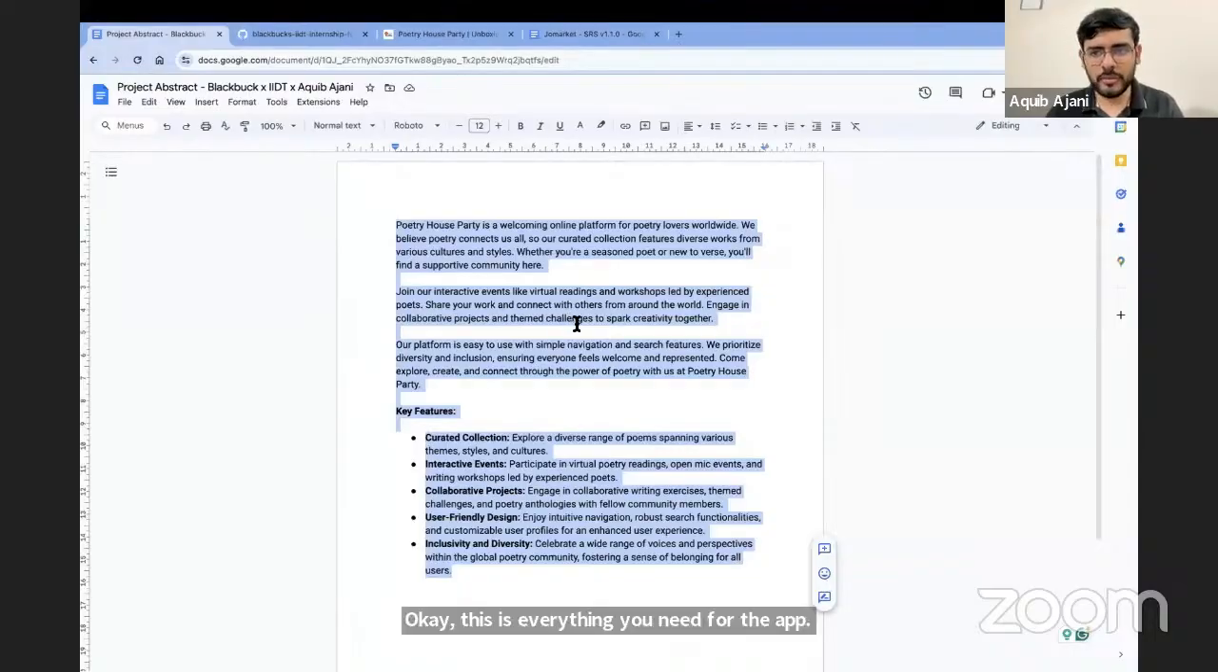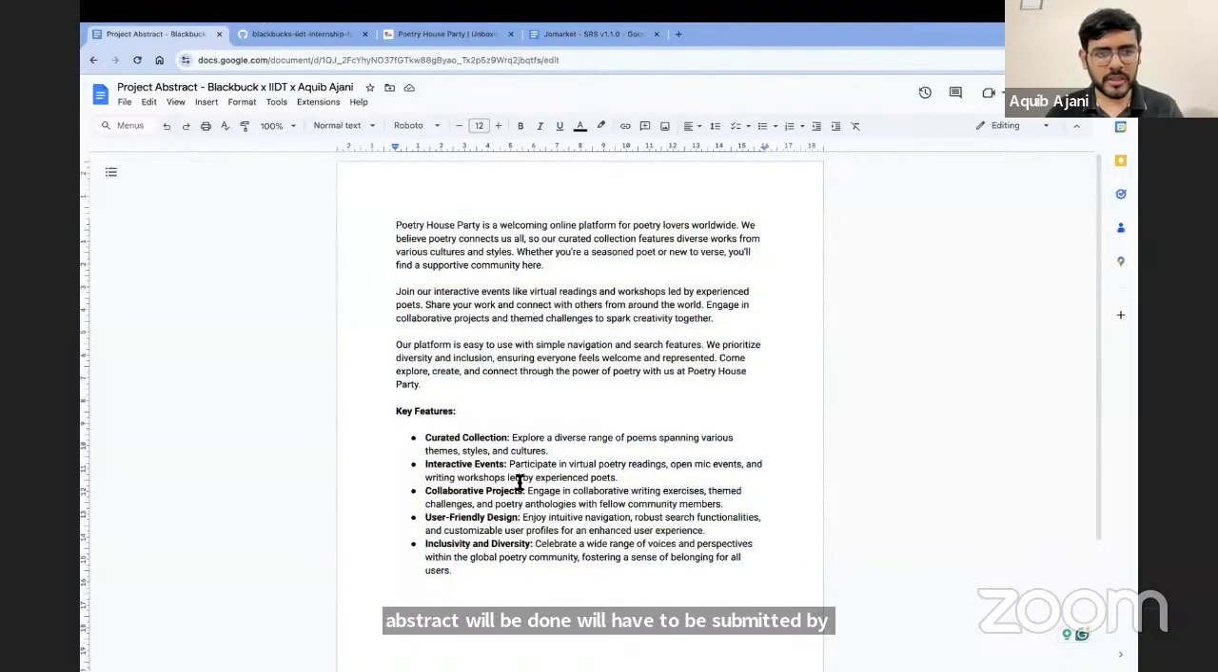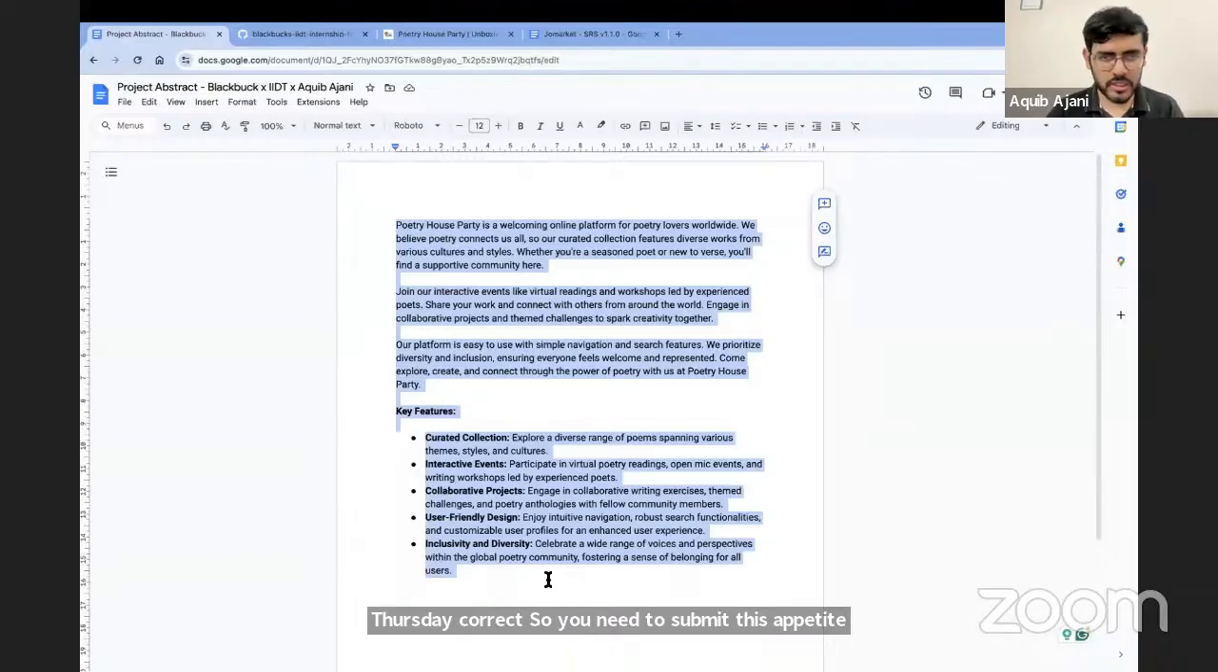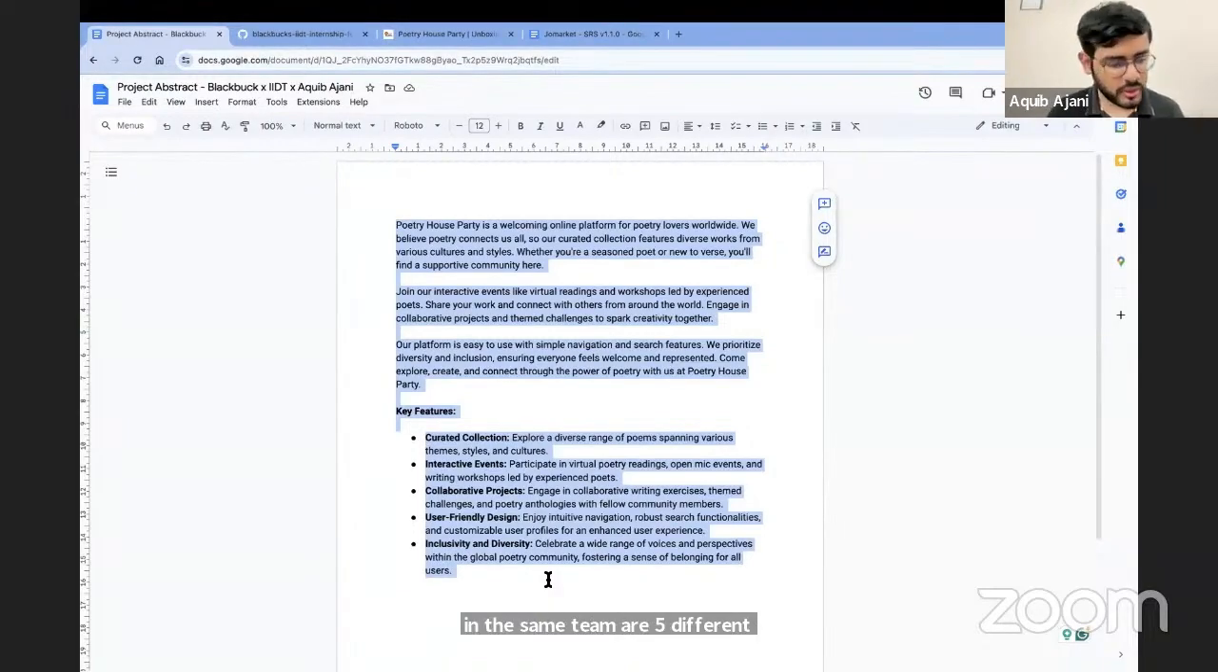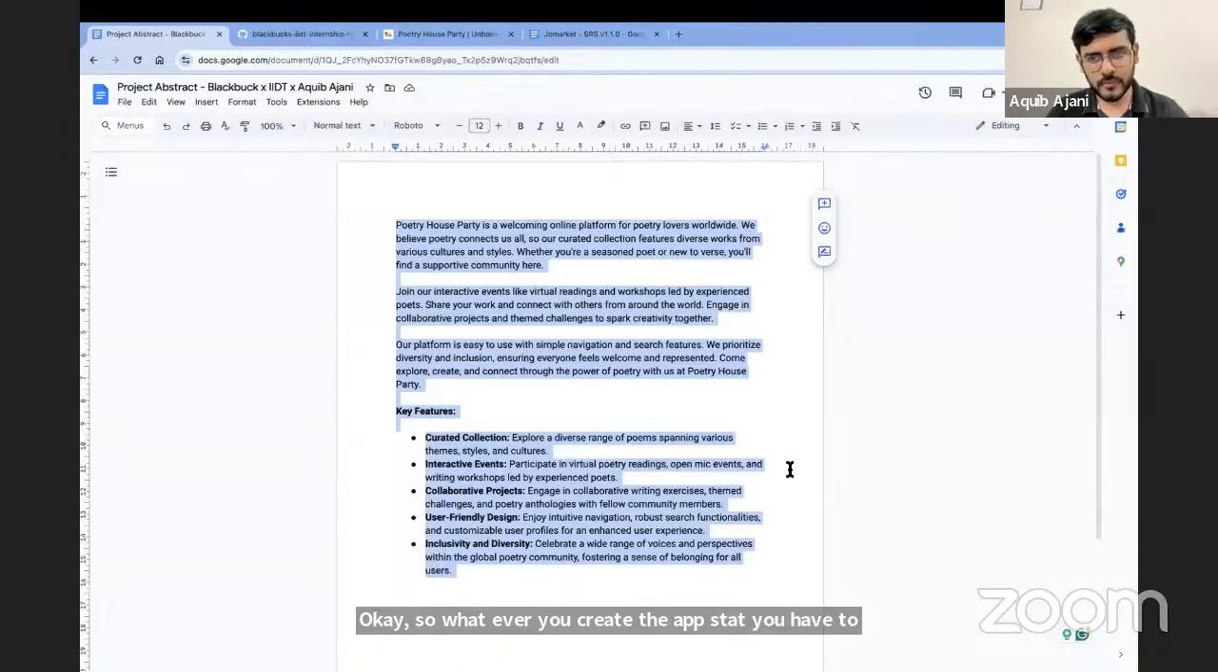The abstract will have to be submitted by Thursday, correct? So you need to submit this abstract based on the project title that you have chosen by Thursday. Again, everybody in the team must submit the same abstract. It should not happen that 5 different people in the same team are submitting 5 different abstracts. Whatever you create, you have to submit it by Thursday, and everybody in the team will submit the same abstract.